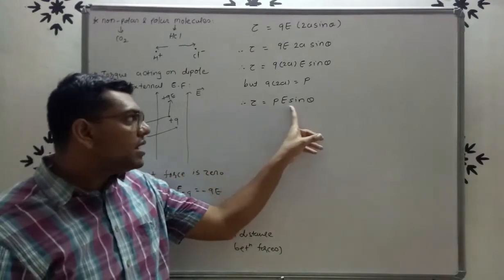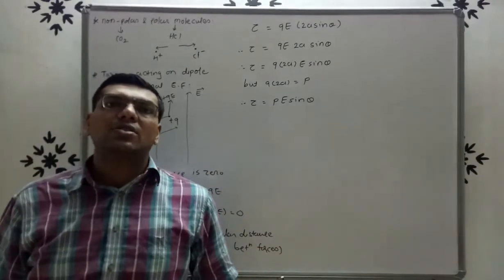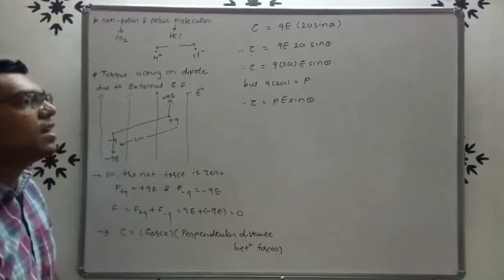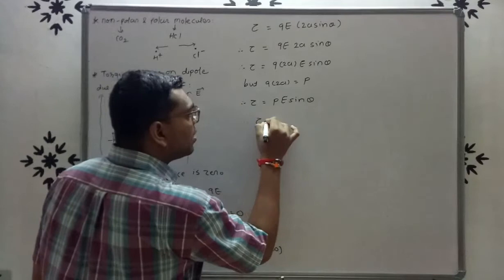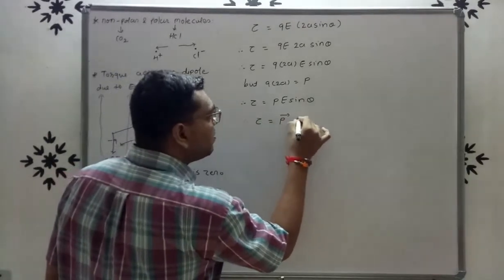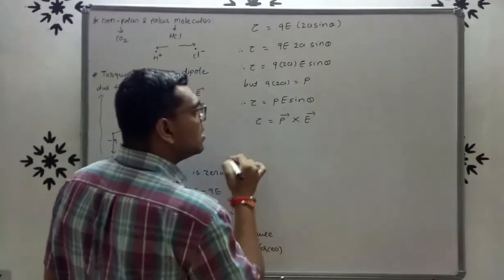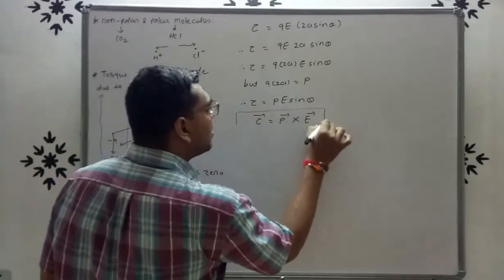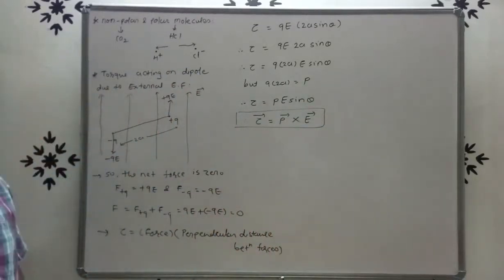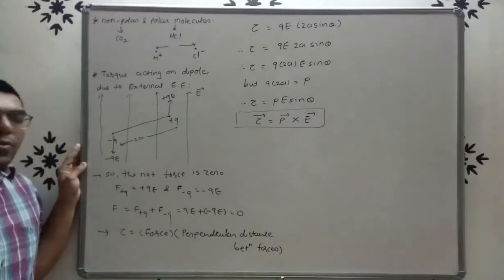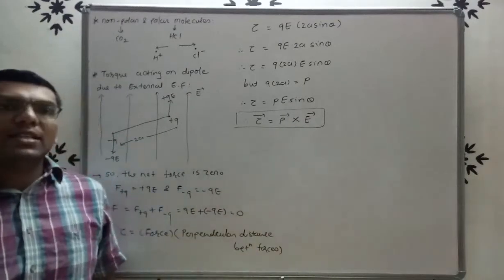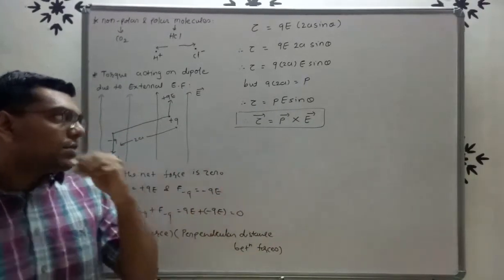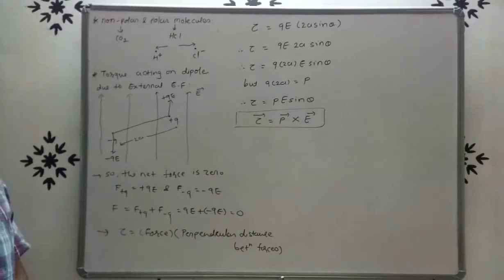So here there is a sin theta, which means there is a vector product between two vectors. So we can write that torque tau is equal to vector p cross vector E. So torque is a vector quantity. This is the formula of torque: tau is equal to pE sin theta, or vector tau is equal to vector p cross vector E.